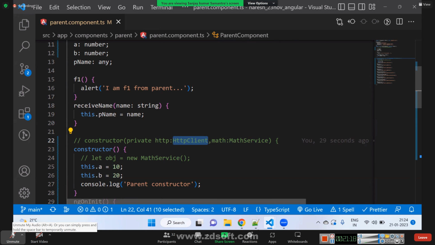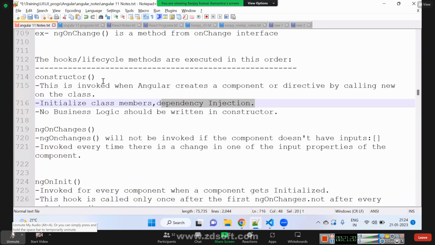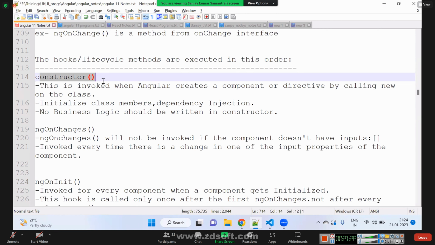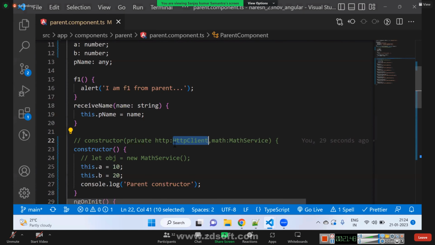Okay. So what did we understand? What is a constructor? A constructor is a function which will be called for every component when Angular creates an instance for a component. Then what should we do inside the constructor? Initialize the class members and dependency injection. What should we not do? No business logic should be written in the constructor. No business logic, no time consuming logic, no API call.